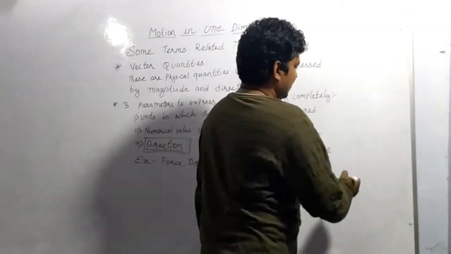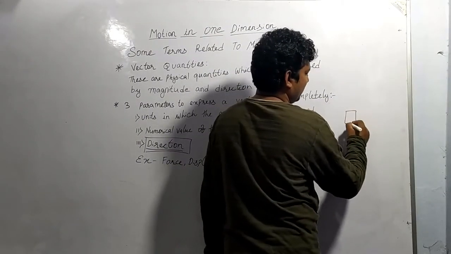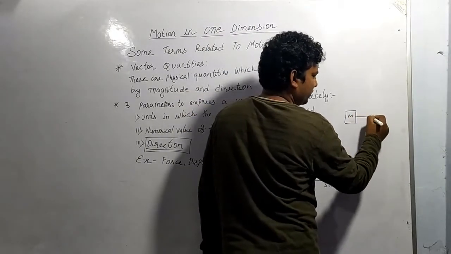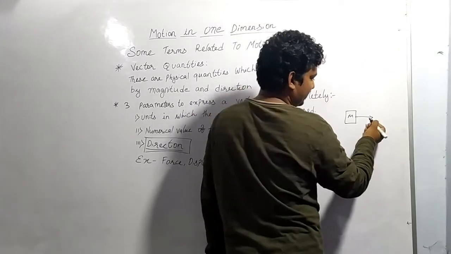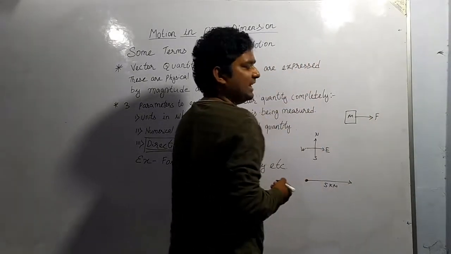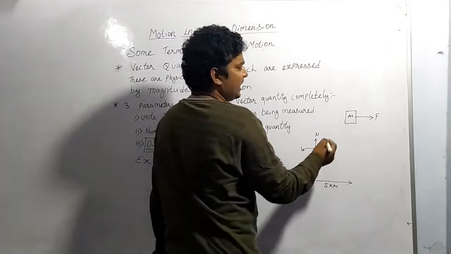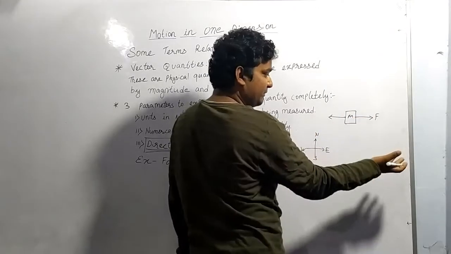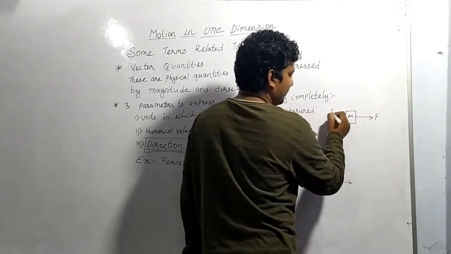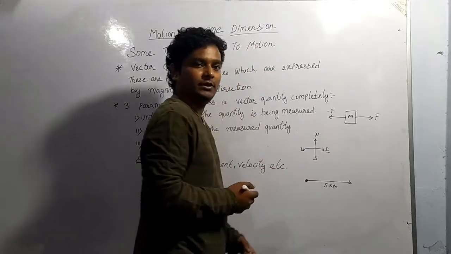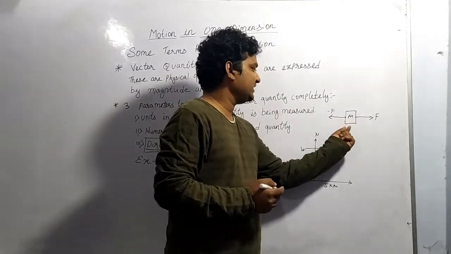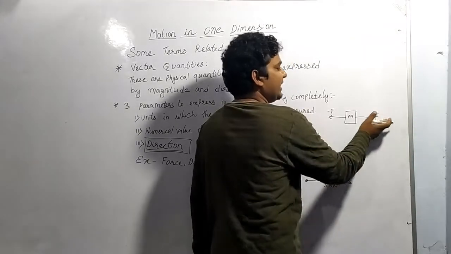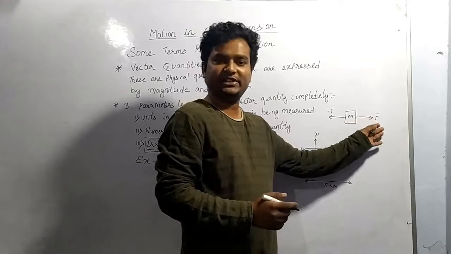Taking one more example. Suppose we are having one block of mass m, and we are applying force in this particular direction, then we will consider that the force is F. And if we are again applying force on the same object in this opposite direction with the same magnitude, then what will be the value of this? This will be represented as minus F. So this is the vector quantity. When it was going in this particular direction, or if any more force is applied in this direction, then it will be represented with a positive sign only.